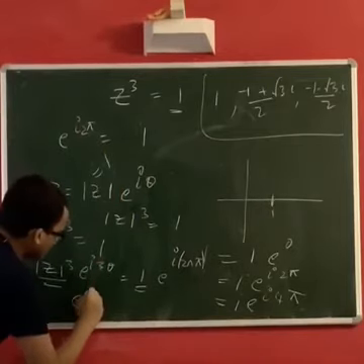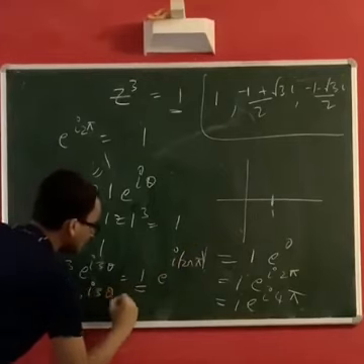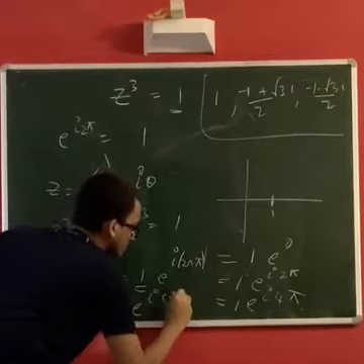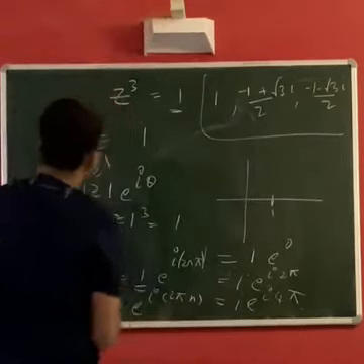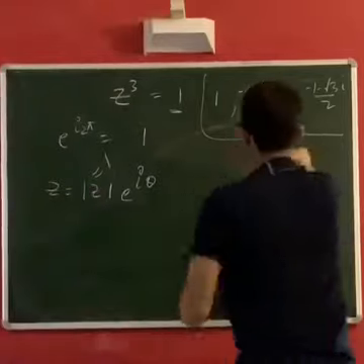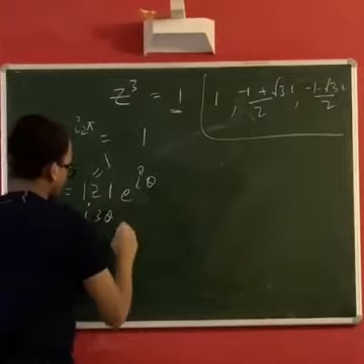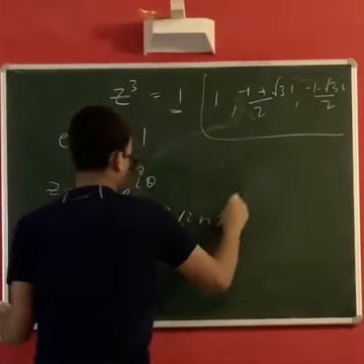Now by equating the other part, that is the exponential part, we have e to the I 3 theta as e to the I 2 pi n. Okay, I'll just clear this up, it's getting messy. What do we have? We have e to the I 3 theta is e to the I 2n pi.